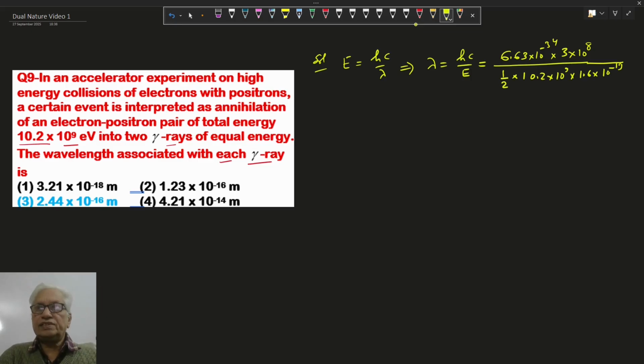If we solve it, lambda will come to 2.4375 into 10 power minus 16 meter, or 2.44 into 10 power minus 16 meter. This is the wavelength of each gamma ray photon. So here option 3 is correct.